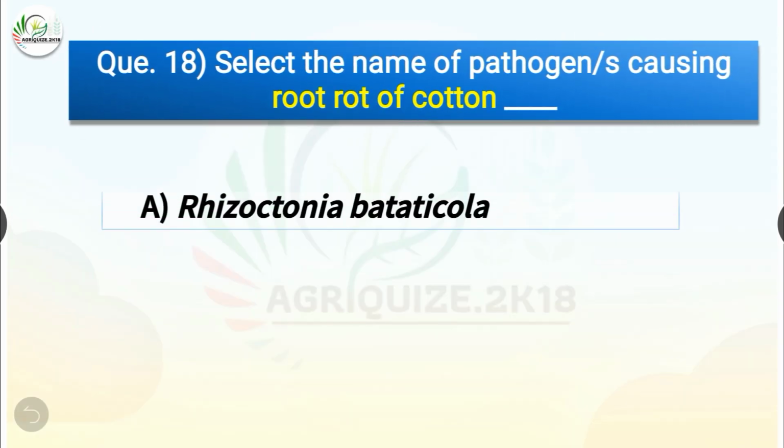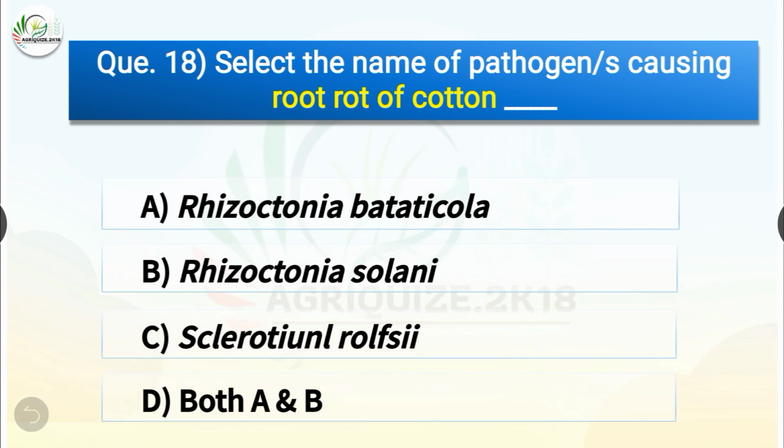Question number 18. Select the name of pathogen or pathogens causing root rot of cotton. The options are Rhizoctonia bataticola, Rhizoctonia solani, Sclerotinia rolfsii, or both A and B. The correct answer is option D, both A and B. So the pathogens causing root rot of cotton are Rhizoctonia bataticola and Rhizoctonia solani.